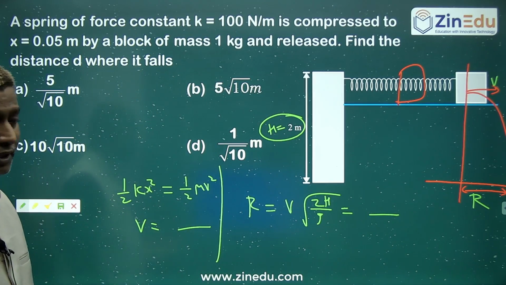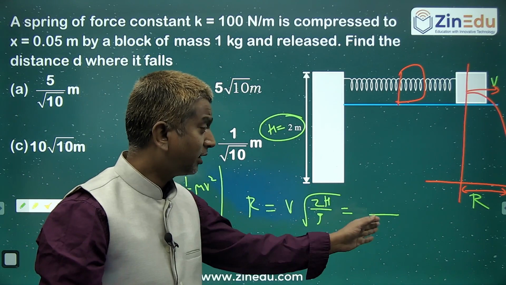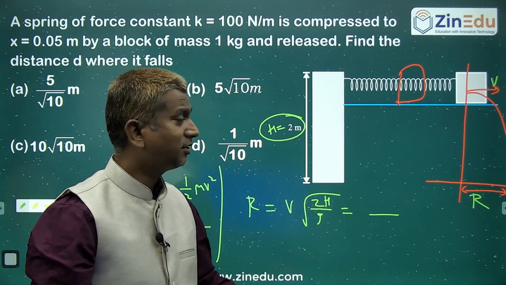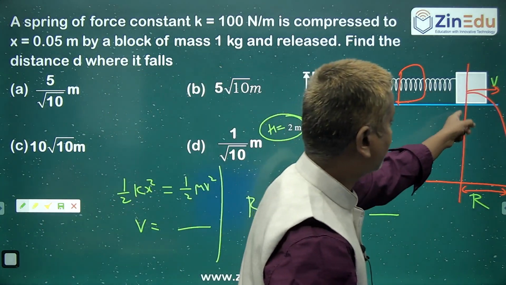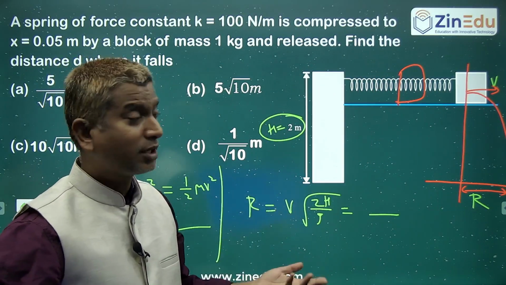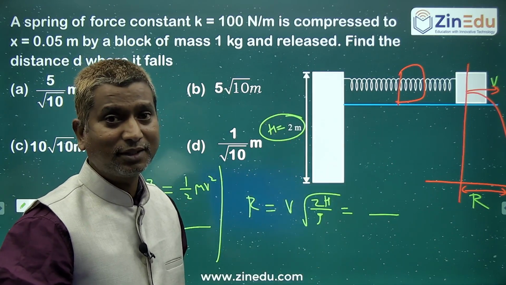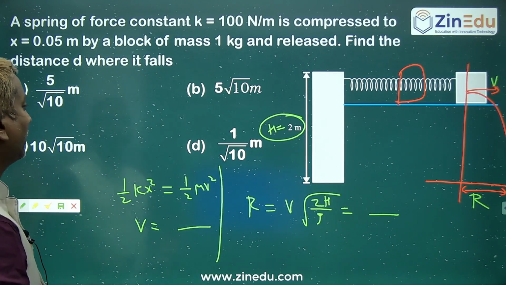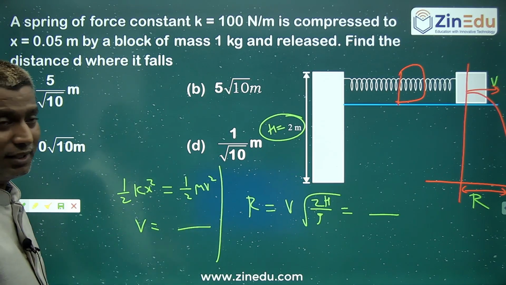You can get the velocity here, and after getting the velocity, the range also. Horizontal projectile range from the top of a tower. A particle is projected horizontally from the top of a tower, where does it land? Yeah, fine. This is a simple calculation.